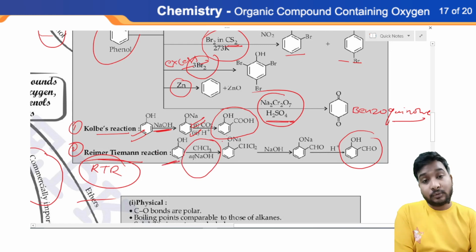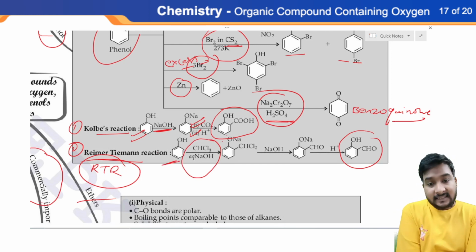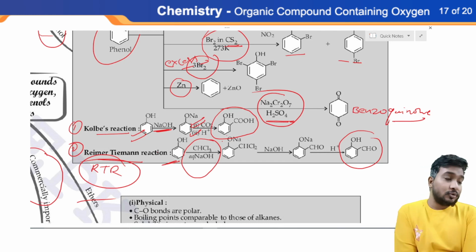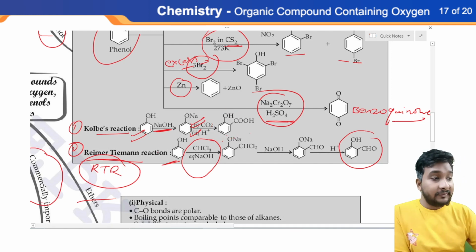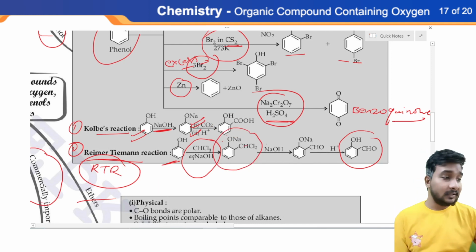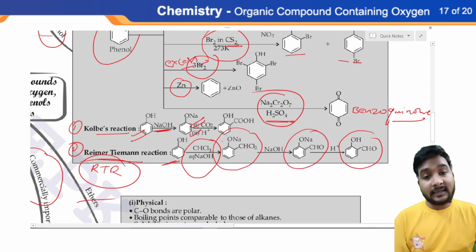and aqueous NaOH mixture. The formula of chloroform is CHCl3, you know that. So you have to react this phenol with the mixture of chloroform and NaOH, and after the reaction you can obtain this kind of product. This is an intermediate, very highly unstable, and further more processes we can obtain aldehyde containing sodium phenoxide,